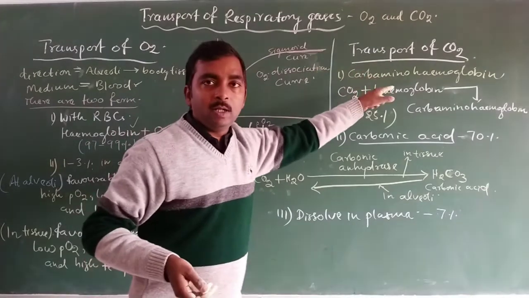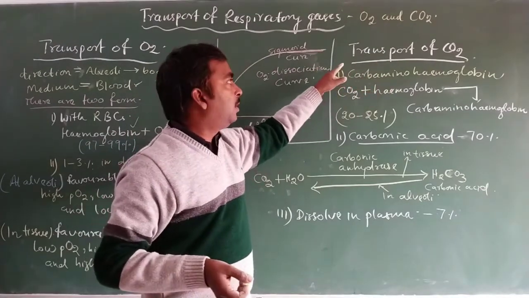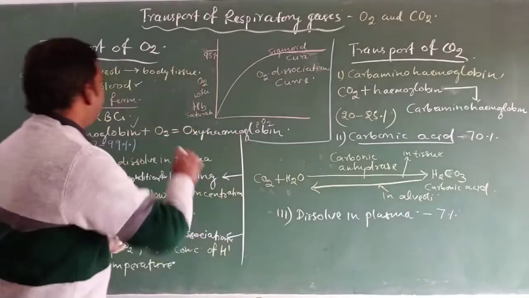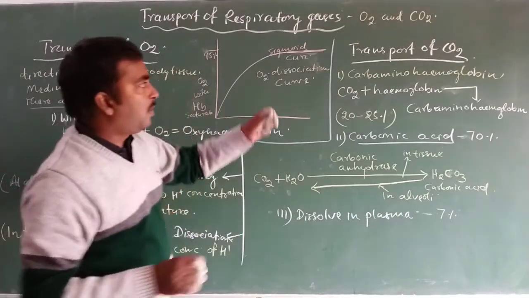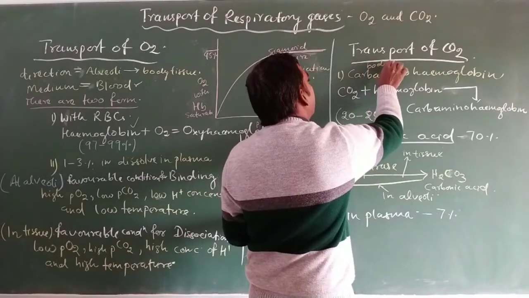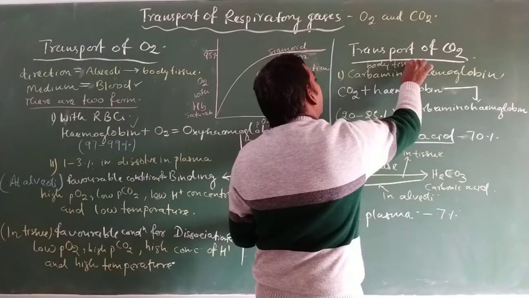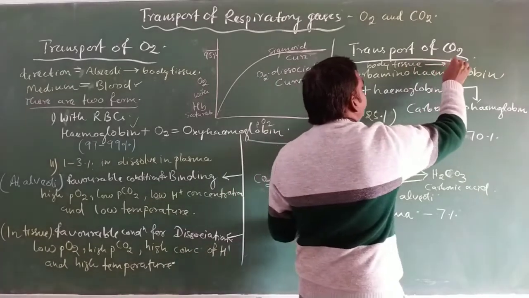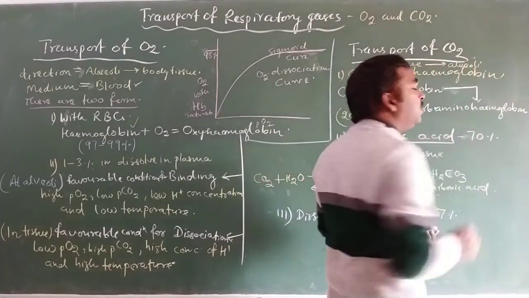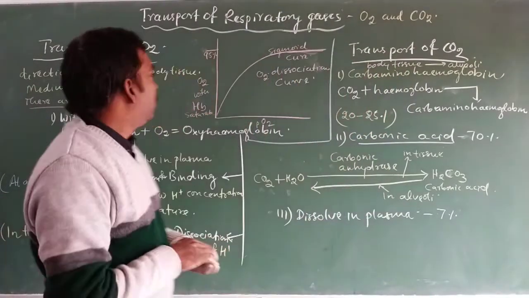For carbon dioxide, the direction is the reverse, that means from body tissue to the alveoli.